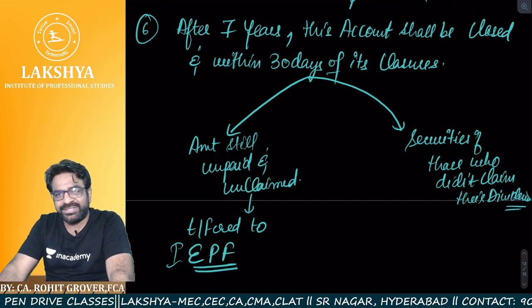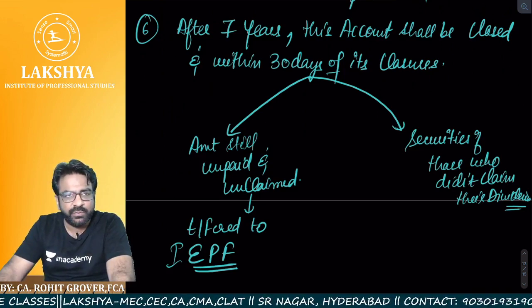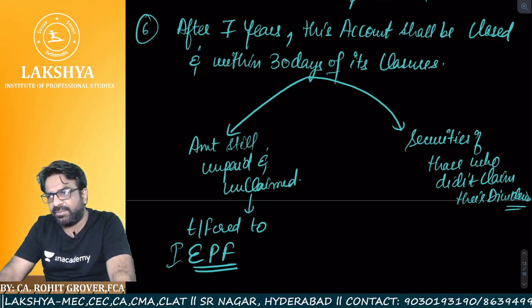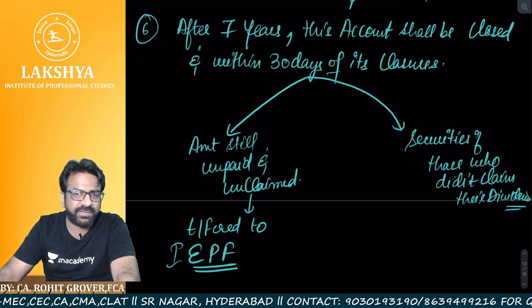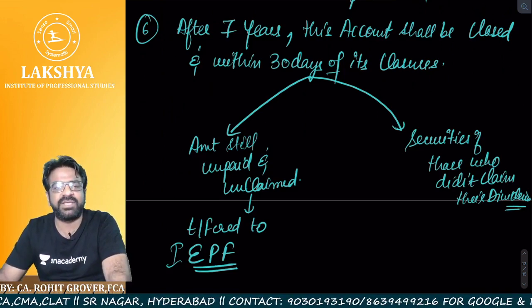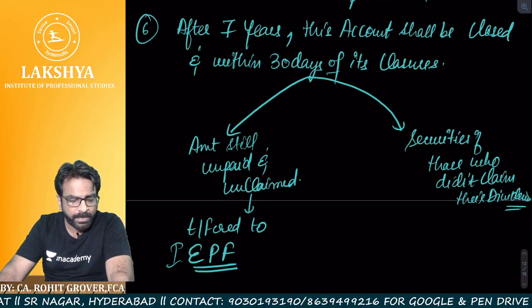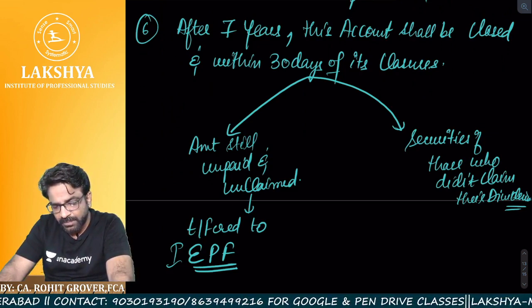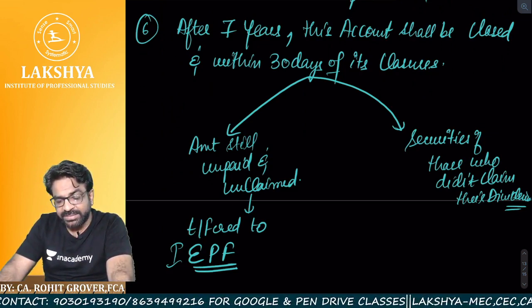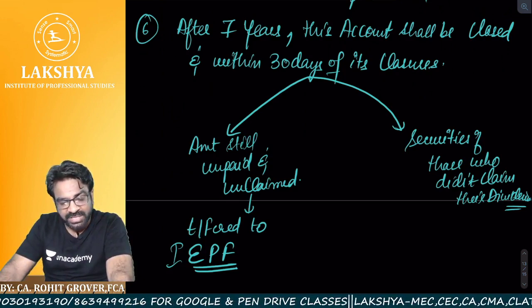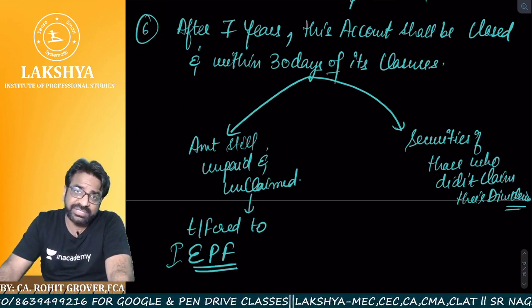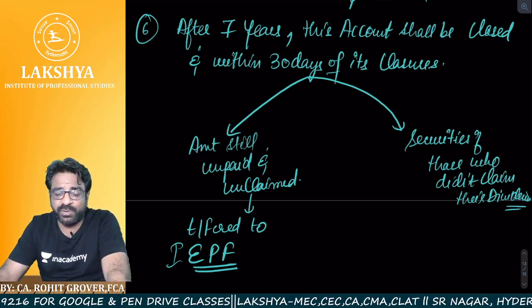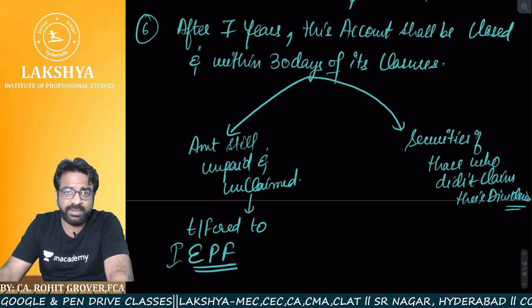Sir, I was in US, say for example, for 8 years. For the 8 years, I didn't know whether the dividend is declared or not. I didn't go to the website of the company. I was not aware of the fact whether the company has declared the dividend or not. Okay. Sir, after 8 years, I came back to India. But for those 8 years, the dividend which was declared, but I did not claim as a shareholder, whether that dividend was protected by the company in the unpaid, unclaimed dividend account or not.